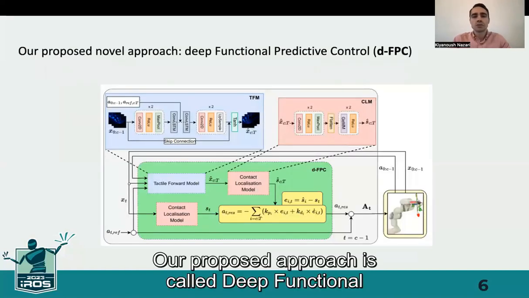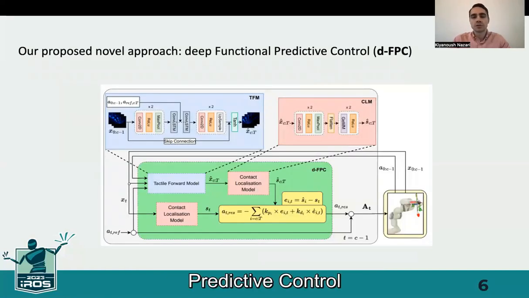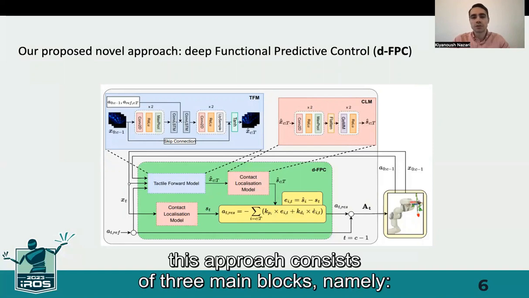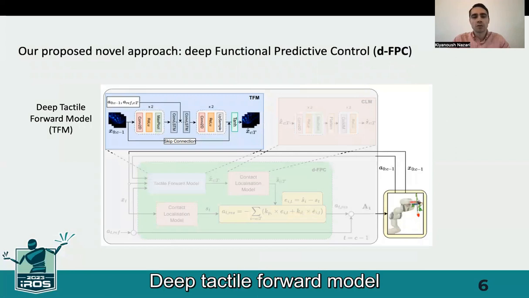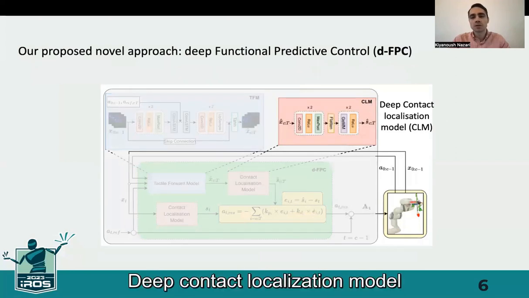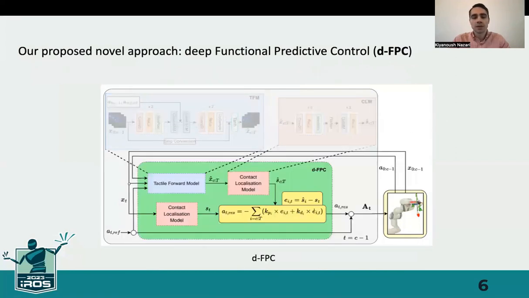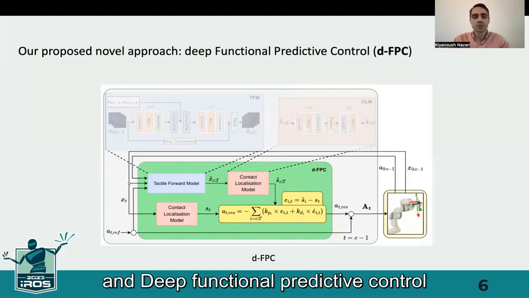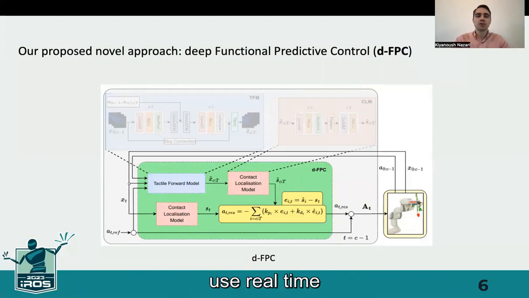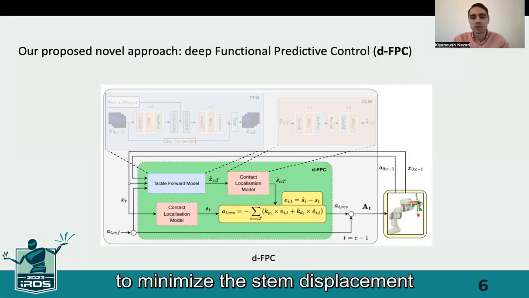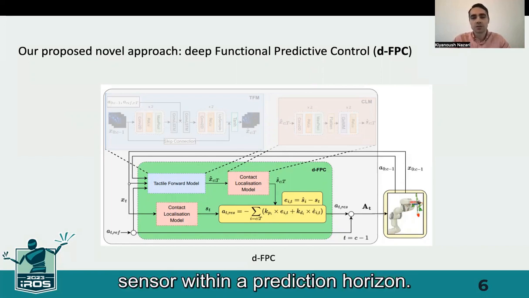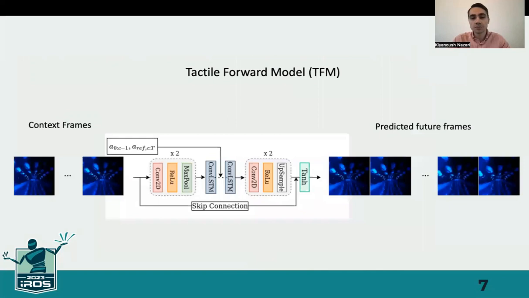Our proposed approach is called Deep Functional Predictive Control. This approach consists of three main blocks, namely Deep Tactile Forward Model, Deep Contact Localization Model, and Deep Functional Predictive Control, which aims to use real-time predictions of the first two blocks to minimize the stem displacement on the tactile sensor within a prediction horizon.